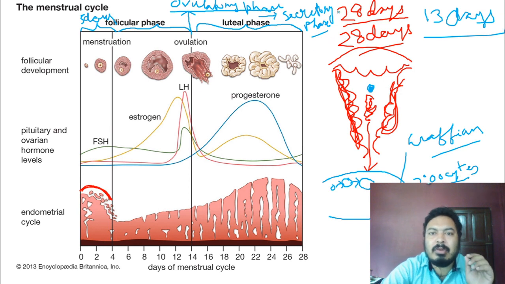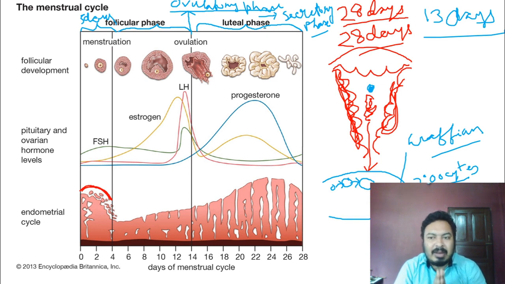Okay, so this period is known as the luteal phase, and this phase is very important. It is what I mentioned to you, you may remember. When the Graafian follicle releases the secondary oocyte, the Graafian follicle is converted into a new structure, and the new structure is known as what? It is known as corpus luteum. Remember, the Graafian follicle changes into a new structure, and this new structure is known as corpus luteum.